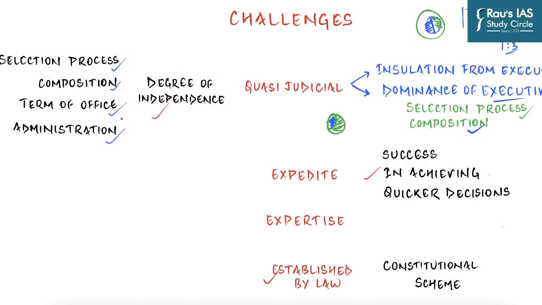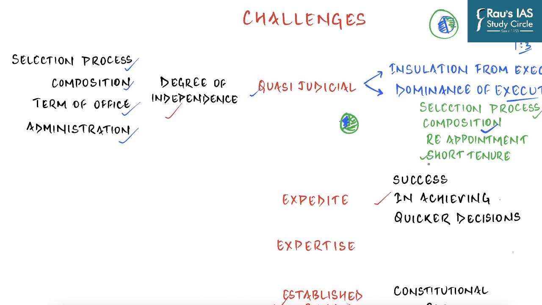Then the term of office or the conditions of office of members of these quasi-judicial bodies is very, very important. Because if government has power to remove them, to reappoint them, to make them members of other committees, then of course it is going to impinge upon the independence of these tribunals. Now short term or tenure in the office is very, very problematic one. Because by the time members achieve the required knowledge, expertise and efficiency, their term gets over. Further, it discourages meritorious candidates from applying for such positions as they may not leave their well-established careers to serve as a member for a very short period.